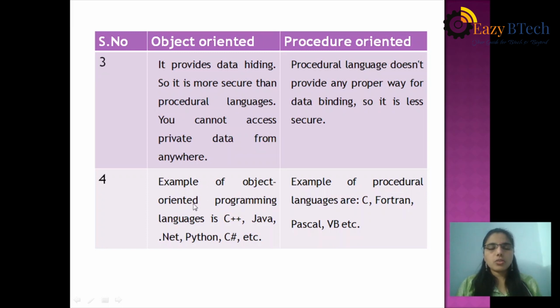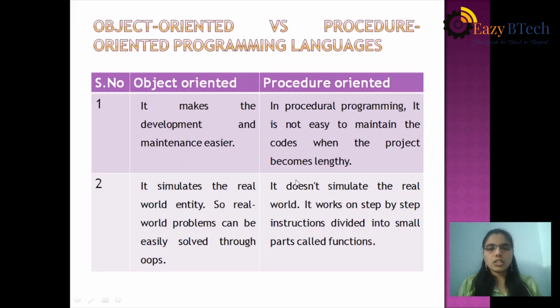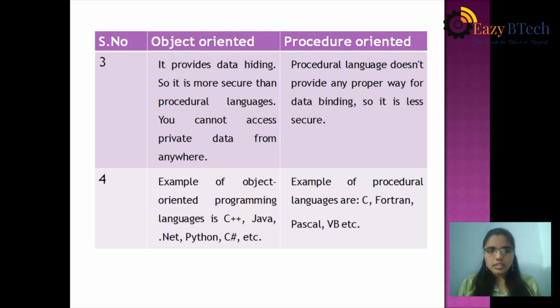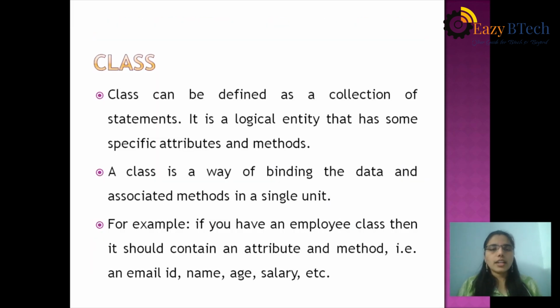Examples of object-oriented programming languages are C++, Java, .NET, Python, C#, etc. Examples of procedure-oriented programming languages are C, Fortran, Pascal, VB, etc. These are the main differences between object-oriented and procedure-oriented programming. Let's see, what is a class?